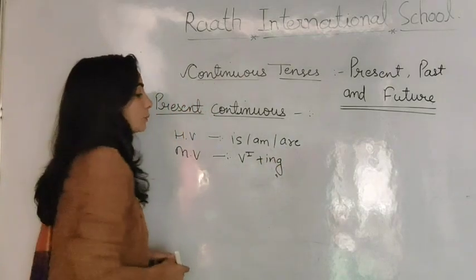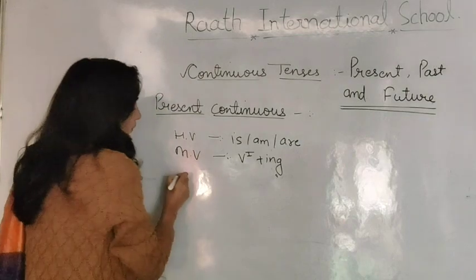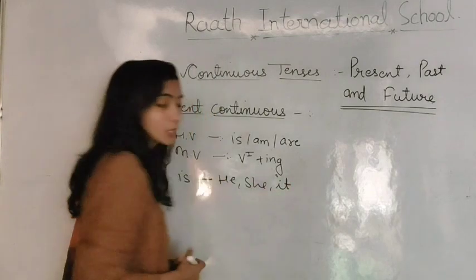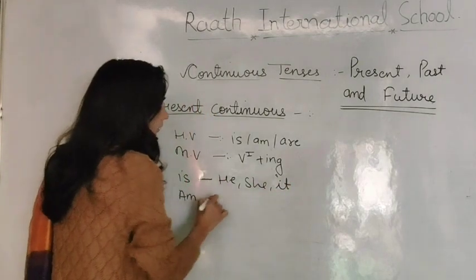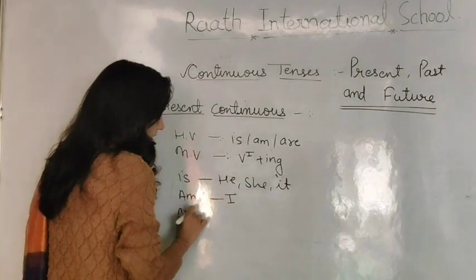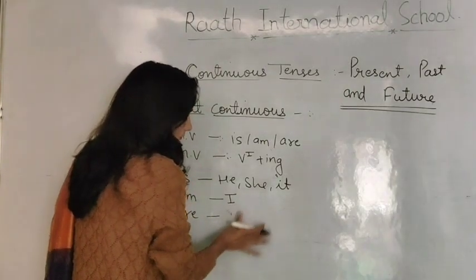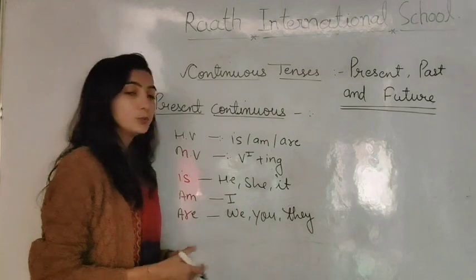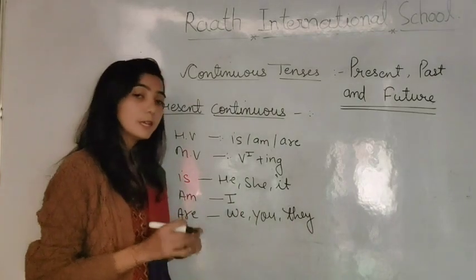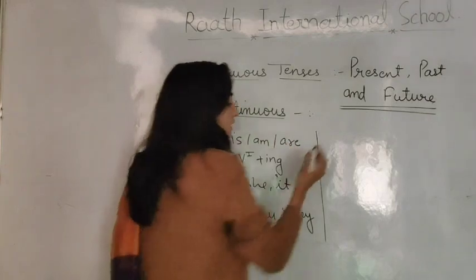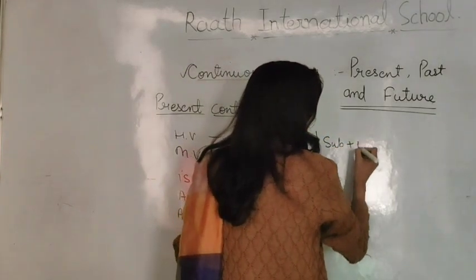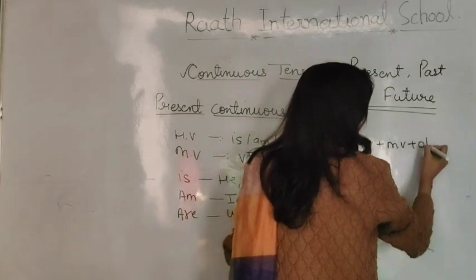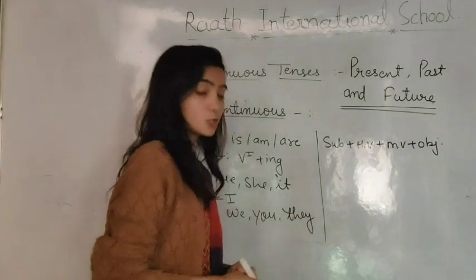Now we'll talk about the helping verbs. Is we will use with the singular pronouns he, she, it, and for a singular noun. Am we will use only for I, and are we will use for we, you, they, and plural nouns. What is the arrangement of the sentence? The arrangement of the sentence is subject plus helping verb is, am, are plus main verb first form with ing plus object.